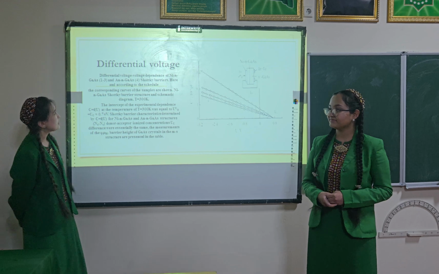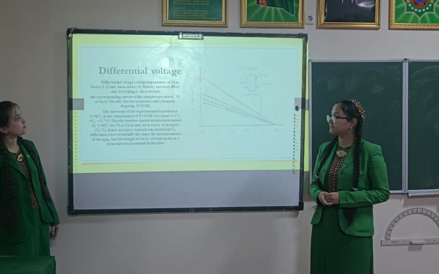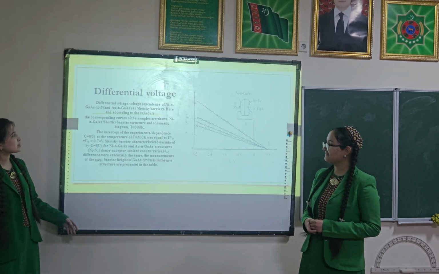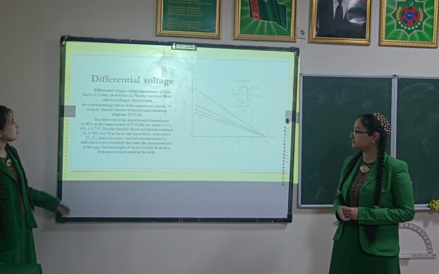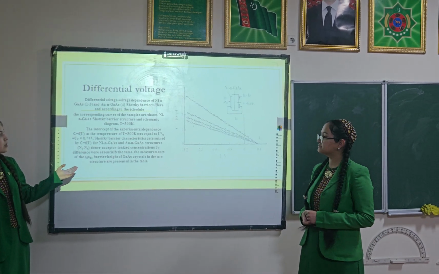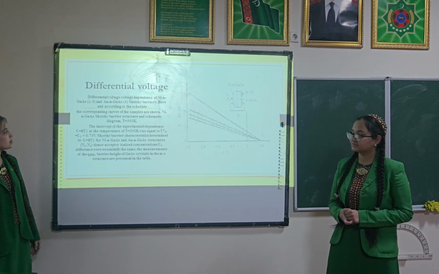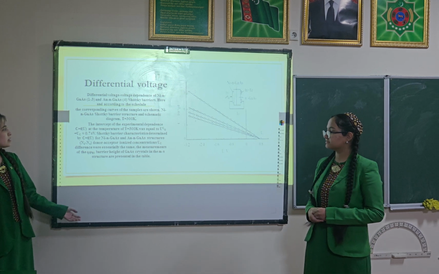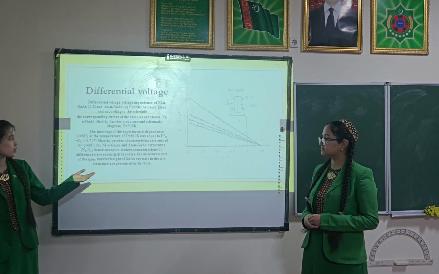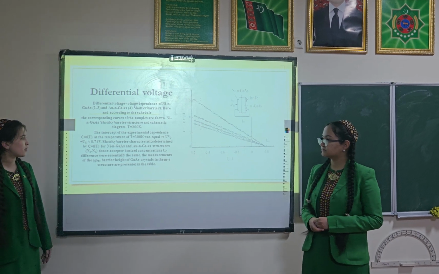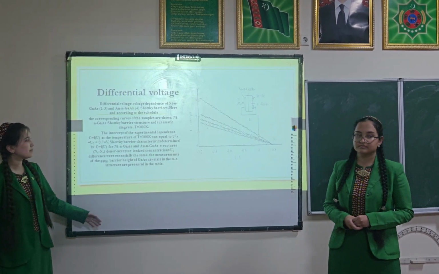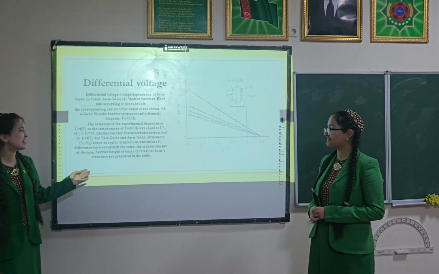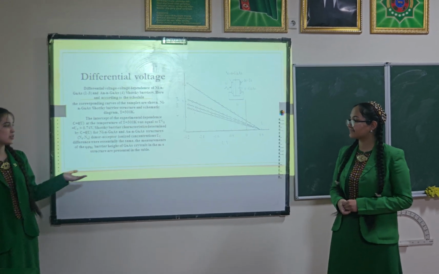Temperature 300 Kelvin. The intercept of experimental dependence at the temperature of 300 Kelvin was equal to U S 0.74 volt. Schottky barrier characteristic determined for nickel gallium arsenide and argon electrogallium arsenide structure, donor acceptors ionized concentration U S. Difference were essentially the same. The measurements of the barrier height of gallium arsenide crystals in the metal semiconductor structure are presented in the table.